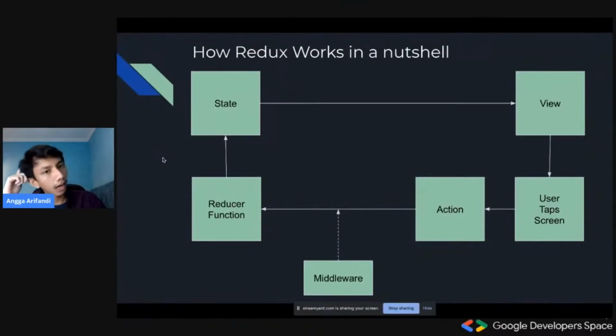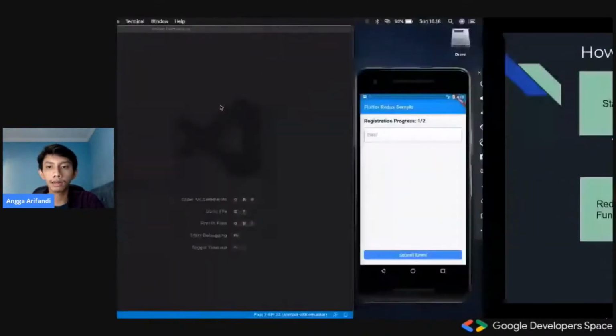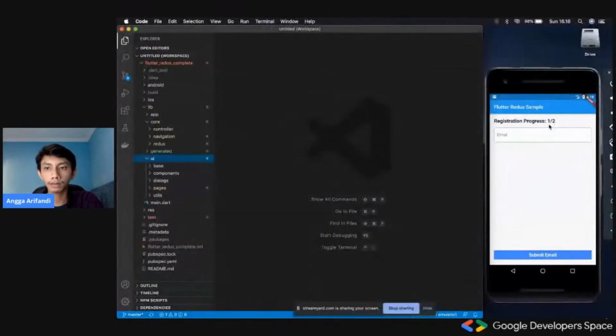Okay, so how does Redux work in a nutshell inside Flutter? I think I need to explain this for all of you who haven't had any experience with Redux before. Basically, we have a state, right? This is a state, for example, the first step of the registration process.